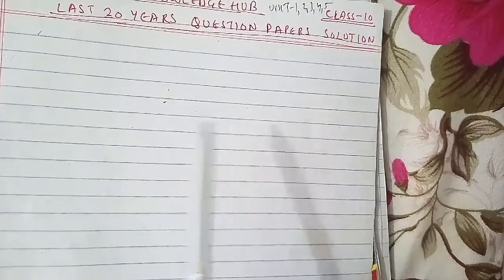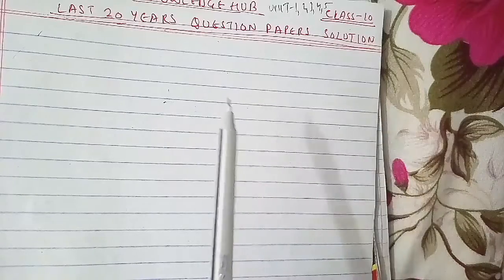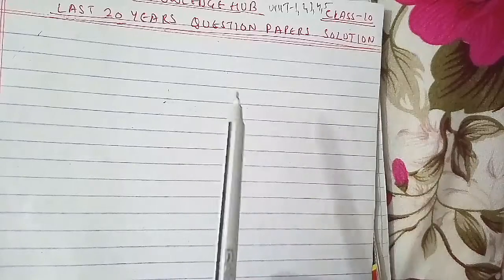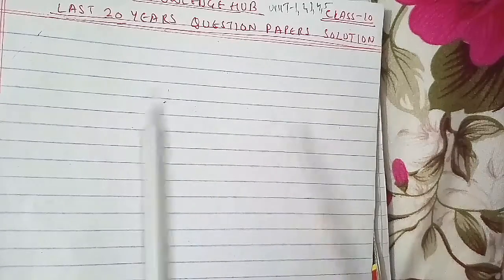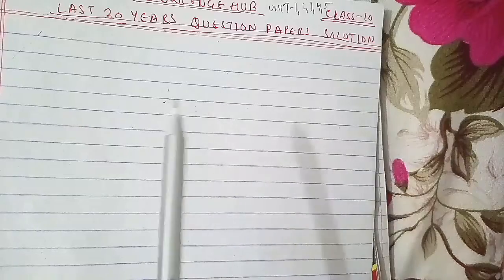Attempt any two parts of the following: what do you mean by functional independence, and why is functional independence a key factor for good software design? Explain, that is from unit 3. Explain the following statement: the degree of coupling between two modules depends on their interface complexity, that is from unit 3.